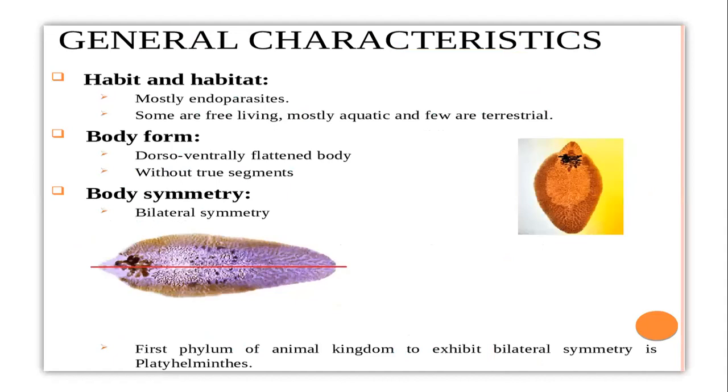Okay, general characters once again. You can add these headings in your book as well: habit and habitat. Mostly endoparasites, means they are living inside the body, as all of them are. Most of them are parasites. Some are free living, mostly aquatic, and few are terrestrial.